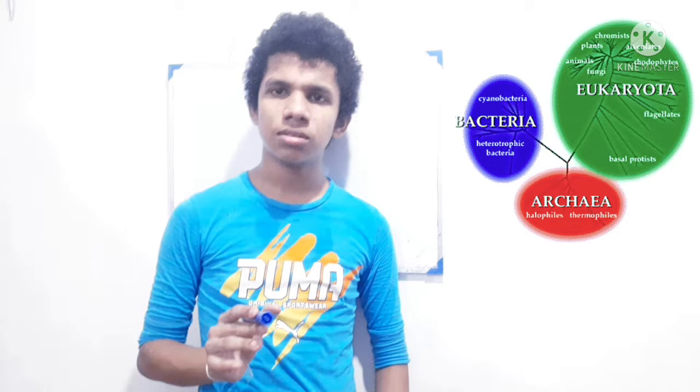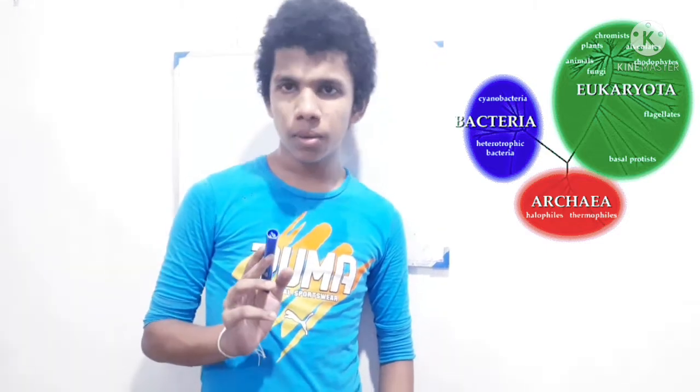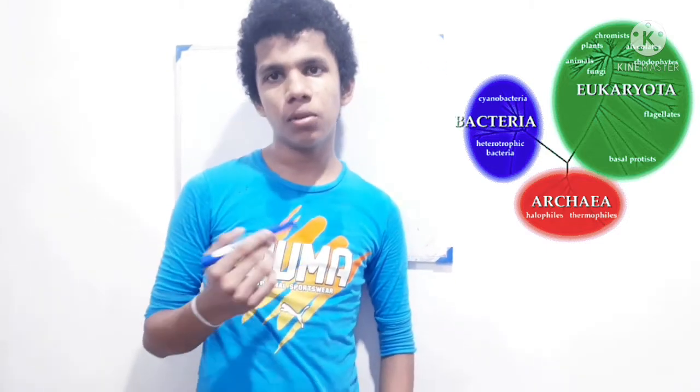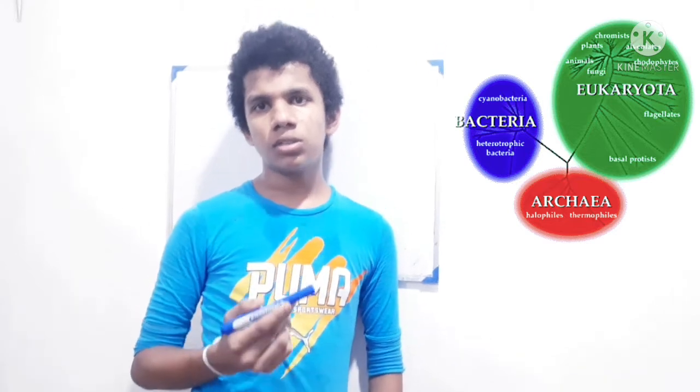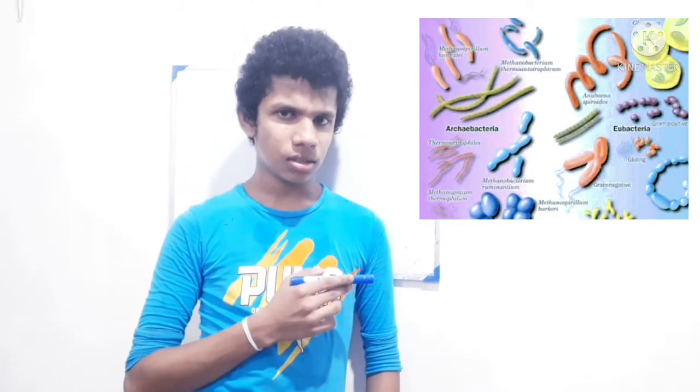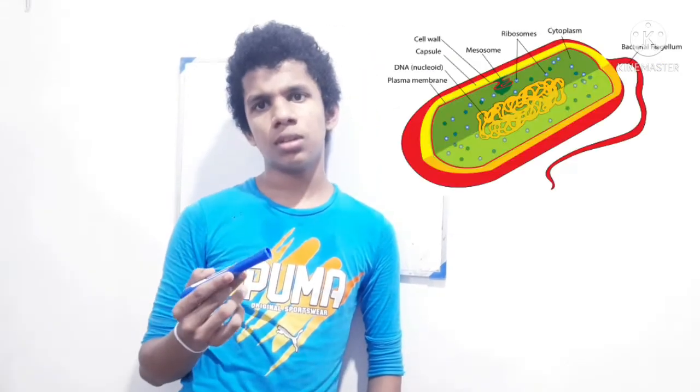The three-domain system is divided into three parts: domain Archaea, domain Bacteria, and domain Eukarya. The organisms belonging to domain Archaea are prokaryotes.